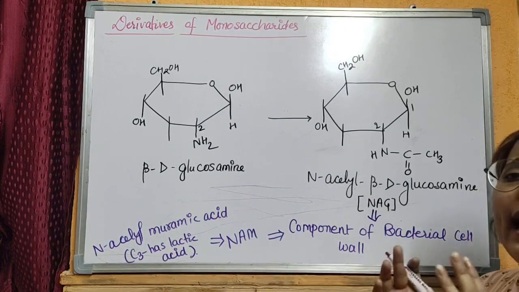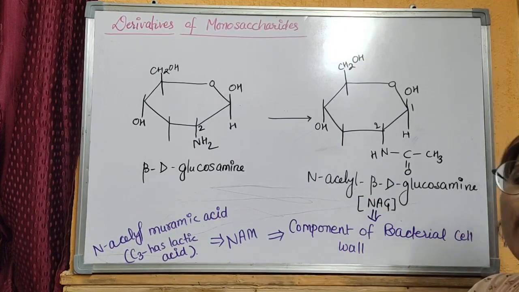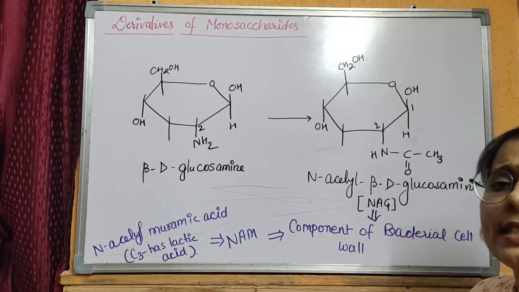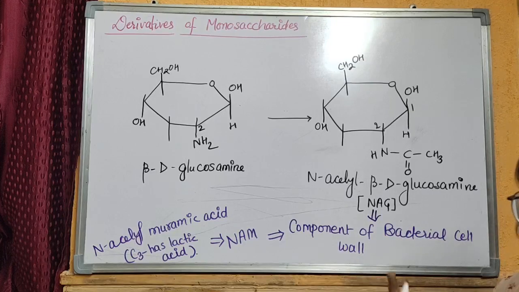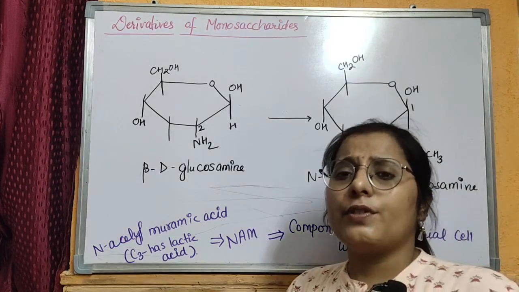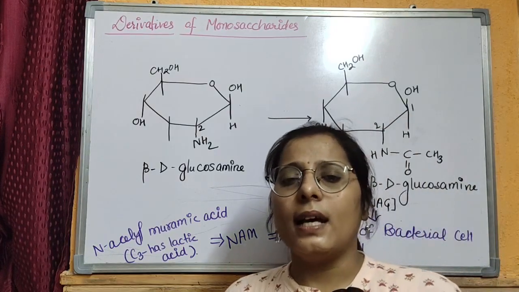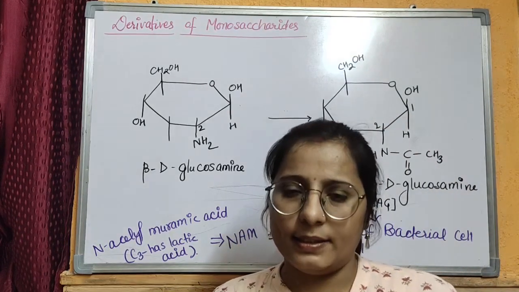When NAM and NAG are together, they polymerize, and this polymerized structure forms the bacterial cell wall. Thus the derivatives of monosaccharides are over, and in the next class we will study the disaccharides. Thank you.